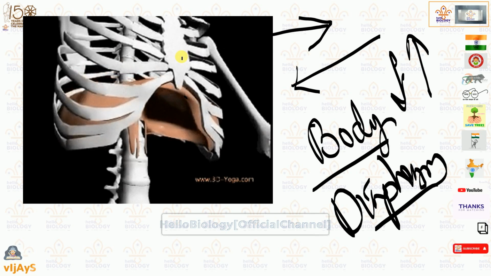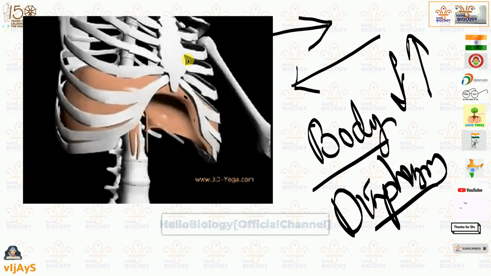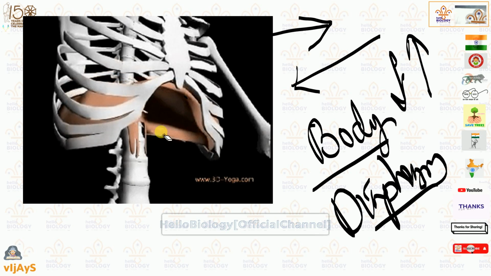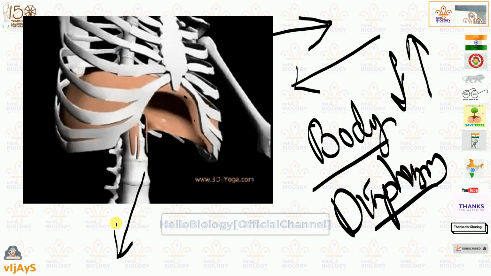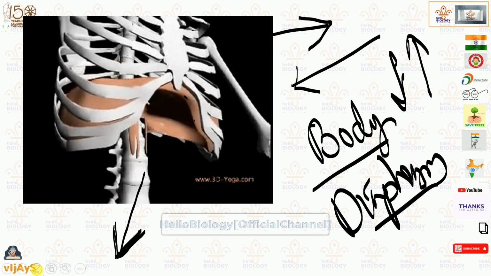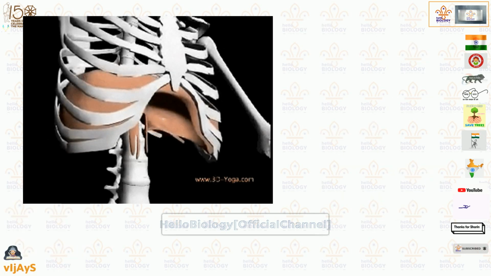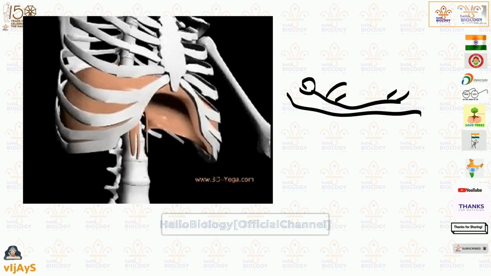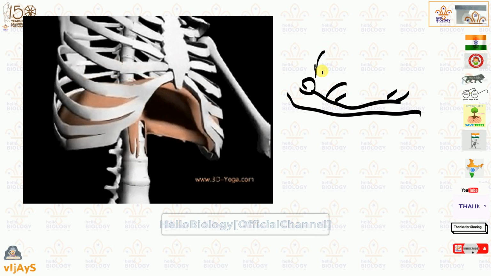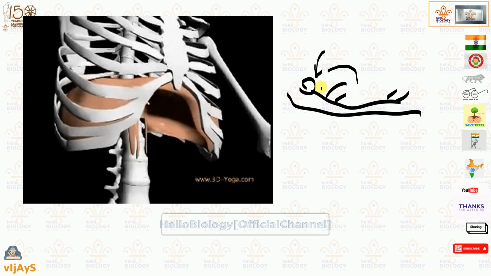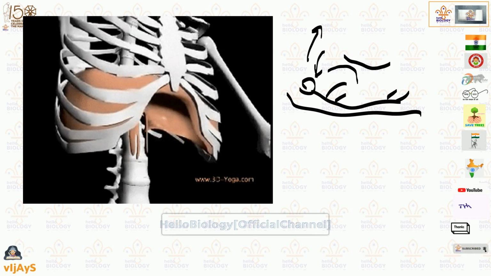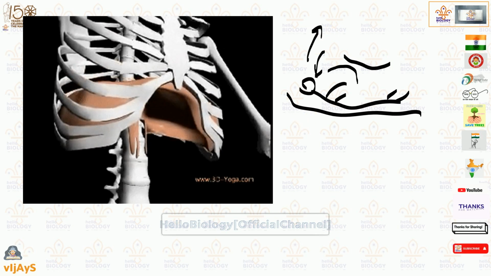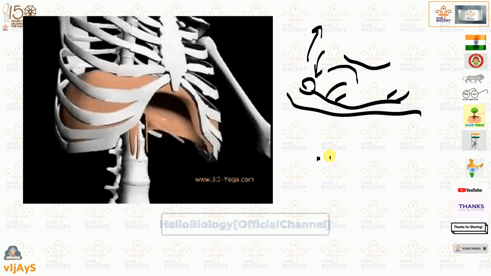So when we are breathing, then lungs increase in size. Lungs increase in size means here our diaphragm is getting pulled down. And that you can understand normally, when you just sleep, then you will understand that when you take in air, then your chest increases. When you give out air, your chest decreases. This is what will be helped by diaphragm.